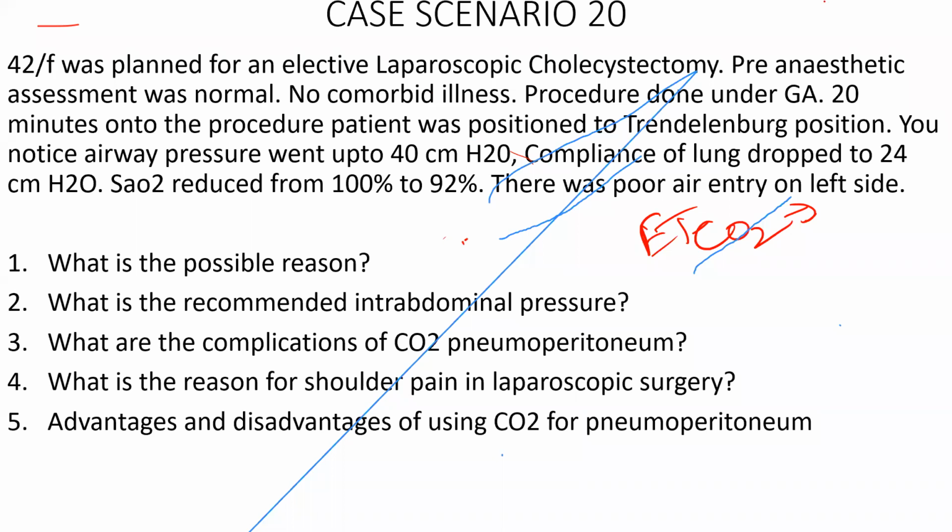Okay, one possible reason accepted. So bilateral air entry will be reduced. There will be differential lung emptying on EtCO2, but I don't know how far you can appreciate that. I haven't seen it so far. Sir, tachycardia and hypotension will be associated, and the pattern of EtCO2. Okay, tachycardia and hypotension could still happen. The pattern of capnography? No, capnography will not tell anything. Airway pressures will be elevated both in capnothorax and endobronchial intubation.